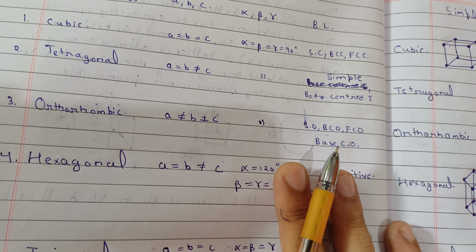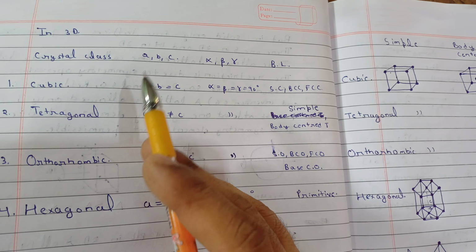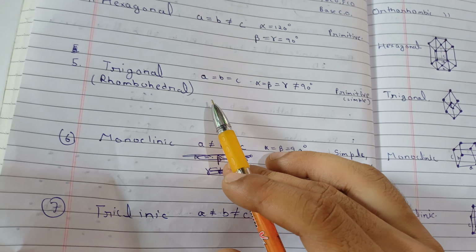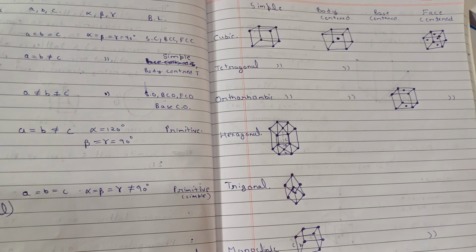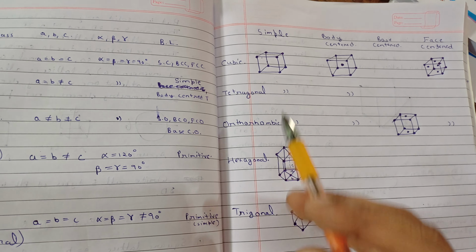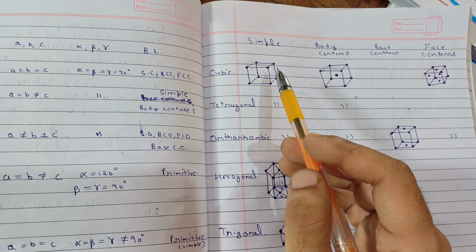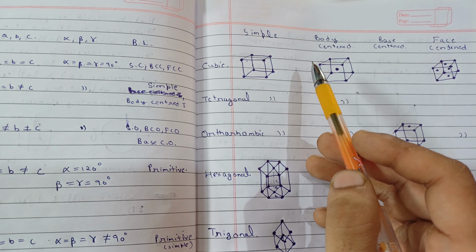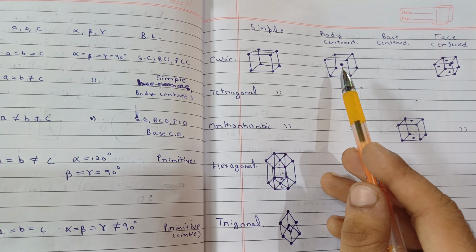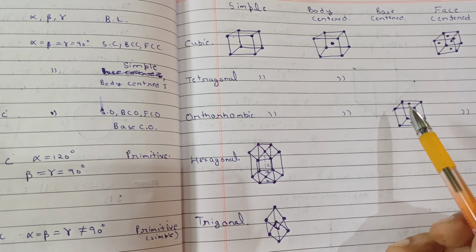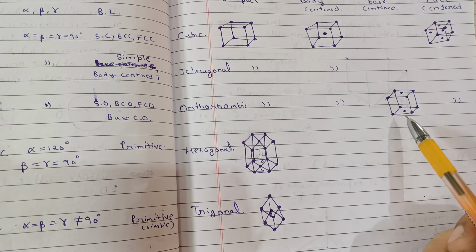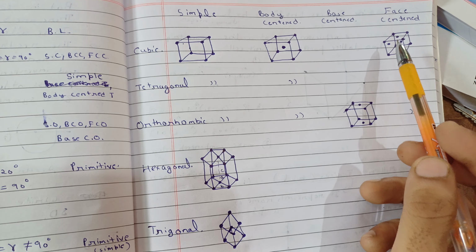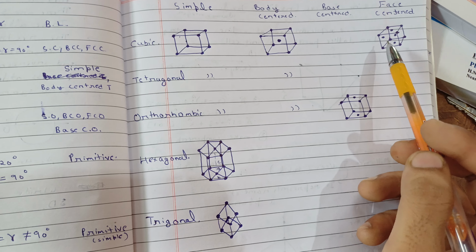In 3D we have these 7 kinds of structures, and they have different types of structures within themselves. First let me give you this example. Simple means the simple primitive structure will be represented here. Then body centered means there is one particular atom in the center. Base centered will be like this: there will be an atom at the upper and the lower base, and the corners. In face centered there will be an atom at every face and the corners.